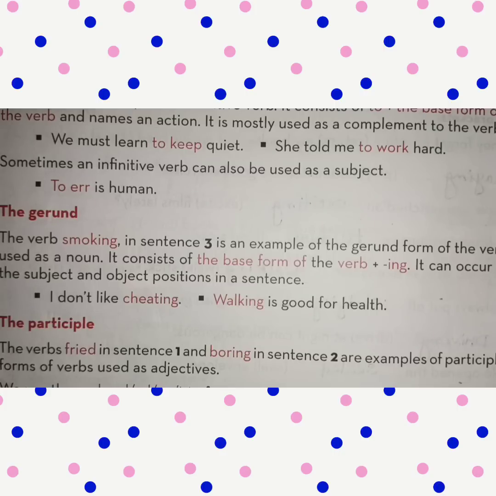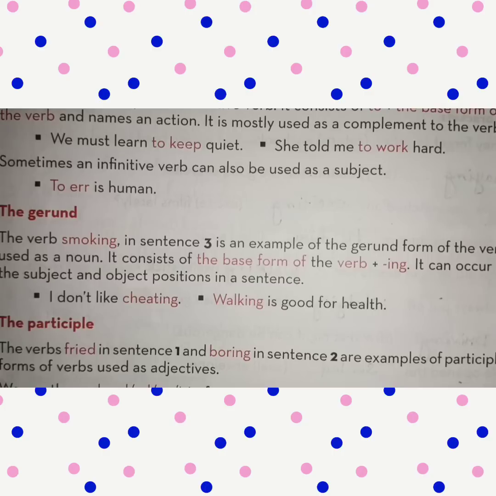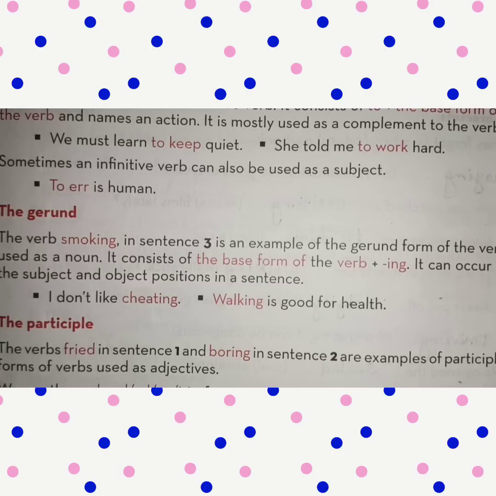Next sentence, you see, walking is good for health. Walk is a verb, so walk plus ing, walking. And it is used as the subject in this sentence.